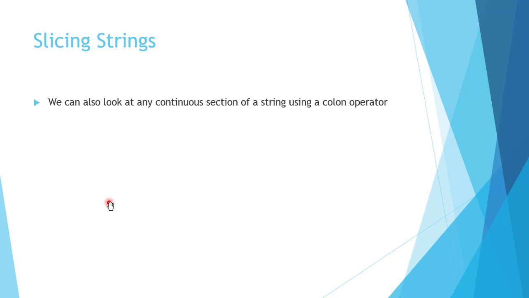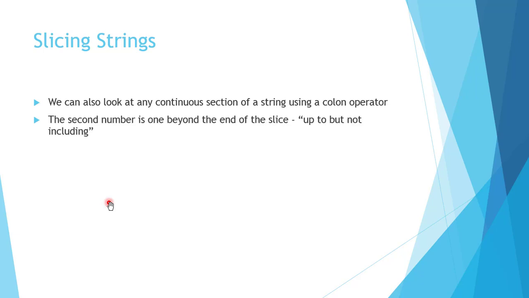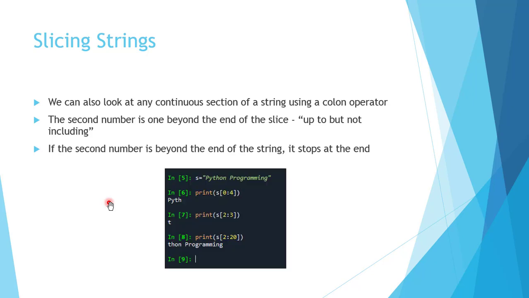We can also look at any continuous section of a string using the slicing operator. The second number is one beyond the end of the slice, that is, up to but not including that number. If the second number is beyond the end of the string, then it stops at the end.